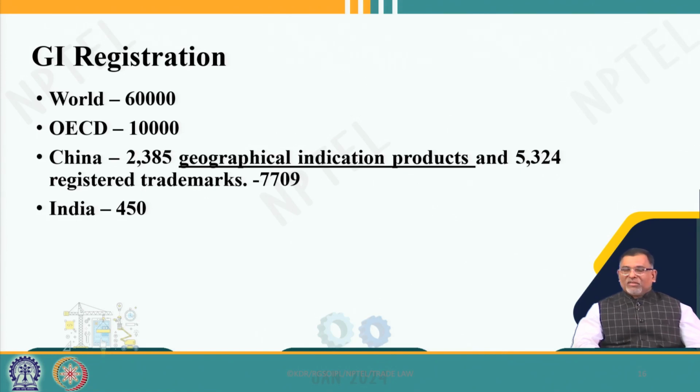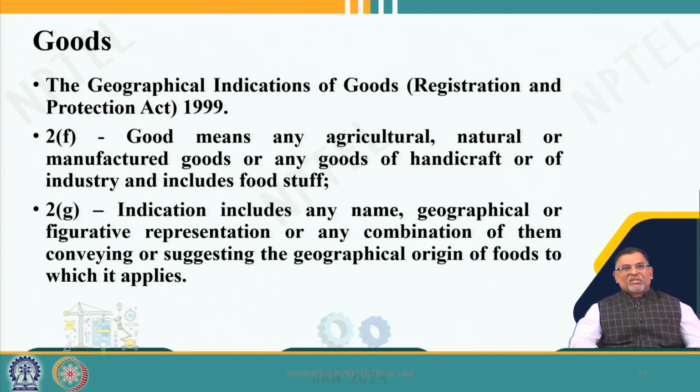There was a very recent discussion in the GI registry to increase this number to the maximum, like other countries. Even though we are in the 25th or 27th year since the establishment of the WTO, we are able to process only about 500 registrations, with the largest country, the largest resources and n number of geographical indications. If you want to cash out the economic benefit, then definitely you have to register these products.